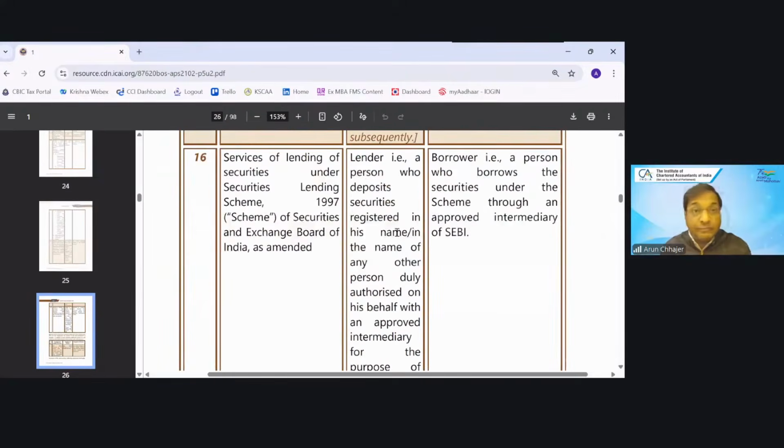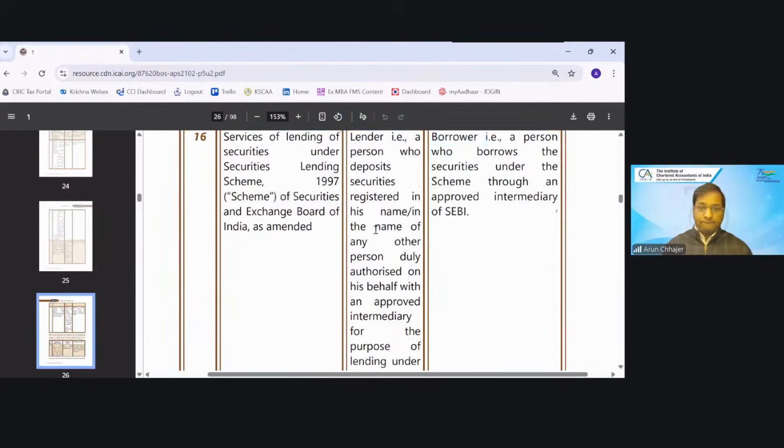Security lending scheme. We have discussed this point in the last supply chapter: if, as part of a security lending scheme, the lender is giving the security, then who will pay the tax? The borrower will pay the tax under RCM.